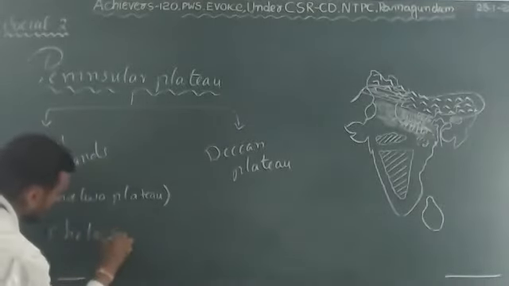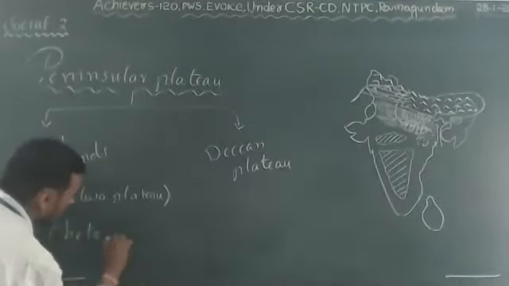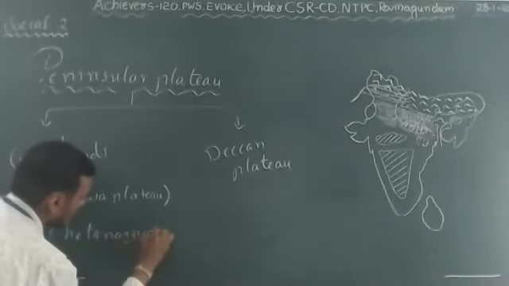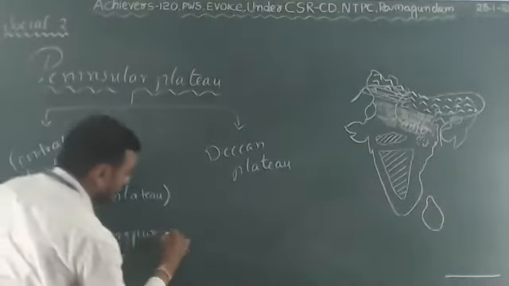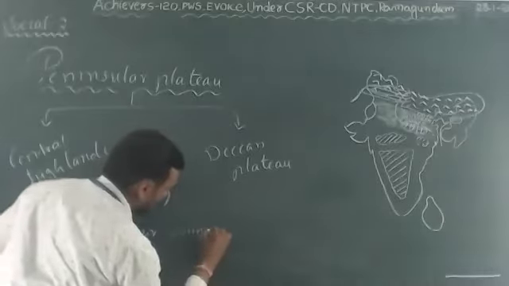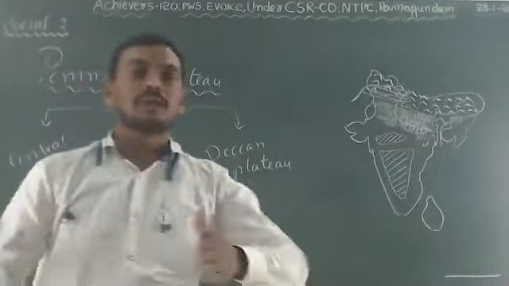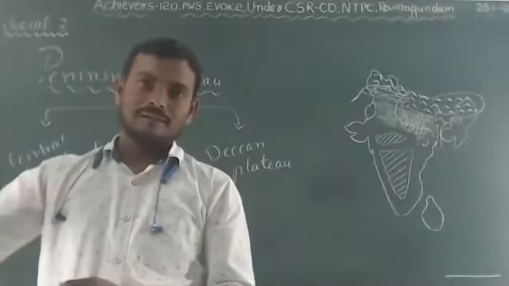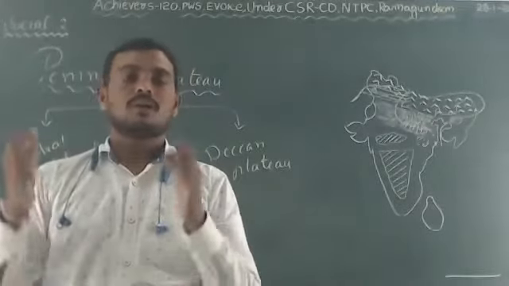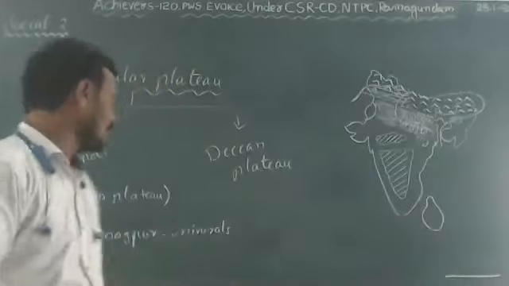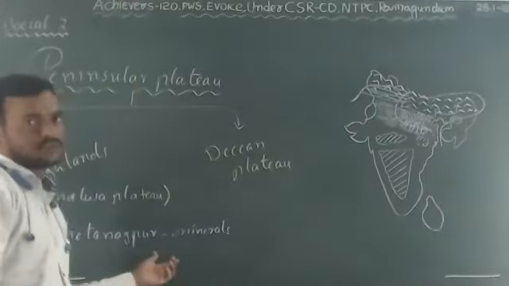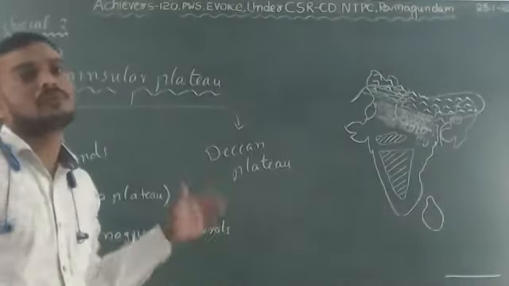Important. This Chota Nagpur Plateau consists of minerals. A very important point: which of the following plateaus is famous for mineral resources? The Chota Nagpur Plateau, because all kinds of mineral resources are available there.